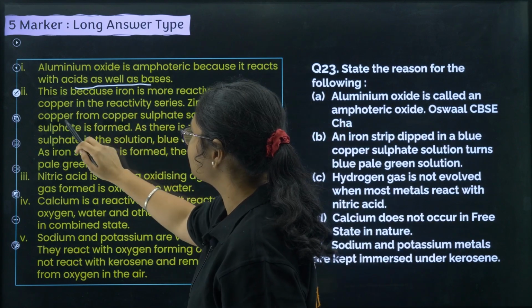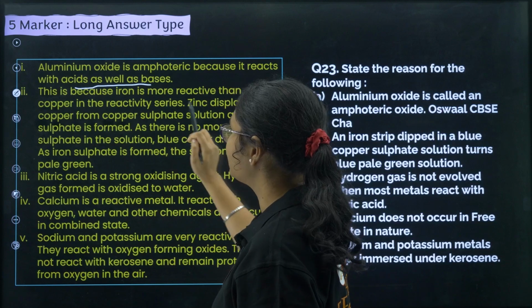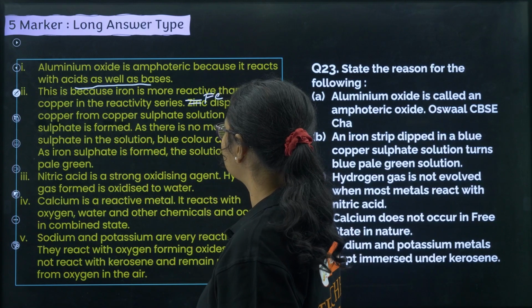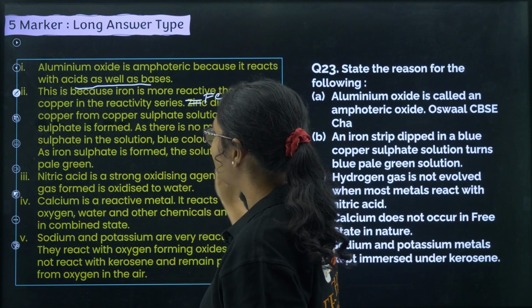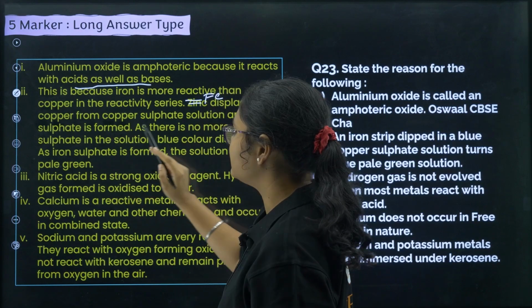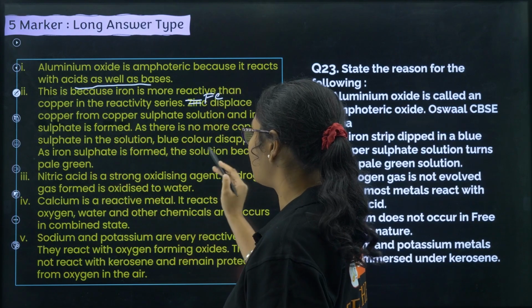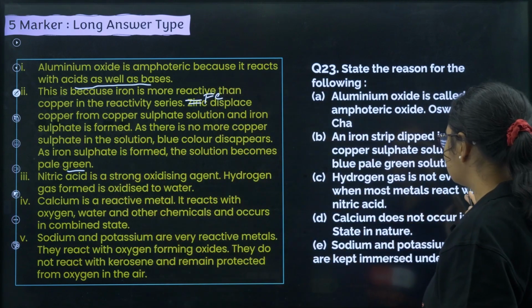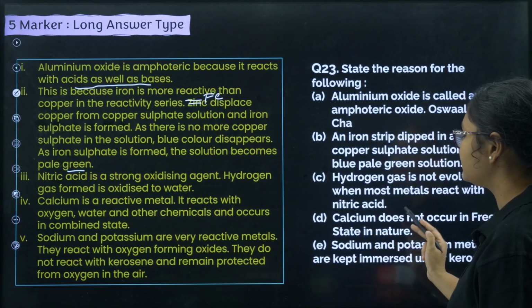So iron displaces the copper from copper sulfate solution, and iron sulfate solution is formed. As there is no more copper sulfate in the solution, the blue color disappears, and as iron sulfate is formed, the solution becomes pale green. Next, hydrogen gas is not evolved when most metals react with nitric acid.